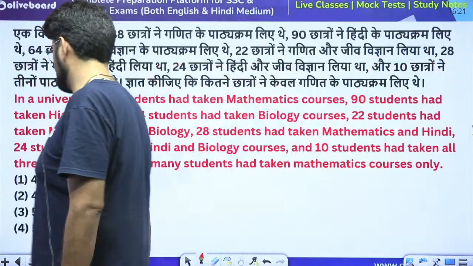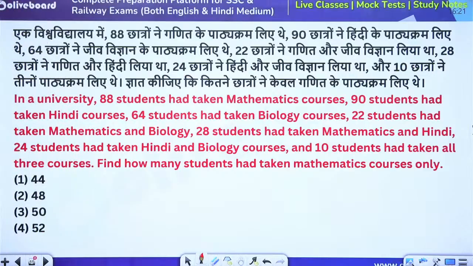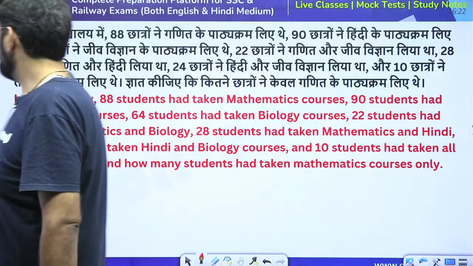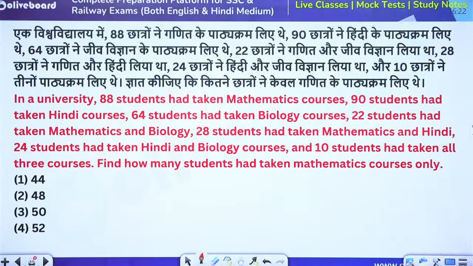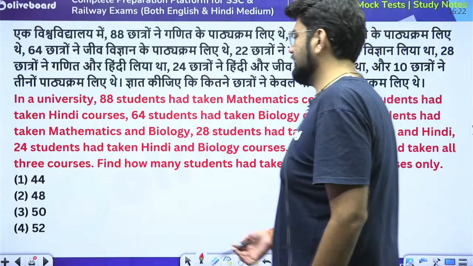Next. Very good, very good. In a university, 88 students had taken mathematics courses, 90 students had taken Hindi courses, 64 had taken biology courses, 22 had taken maths and bio, 28 had taken maths and Hindi, 24 had taken Hindi and bio, and 10 had taken all three. Find how many had taken maths only. Okay, you can draw the Venn diagram also if you want.